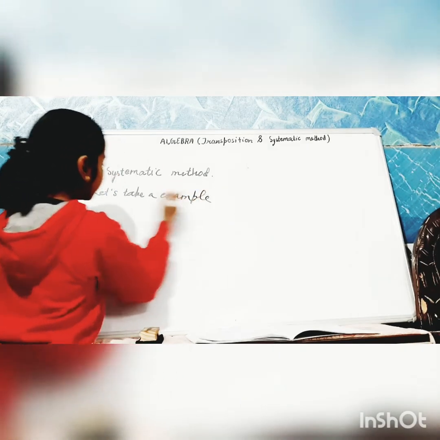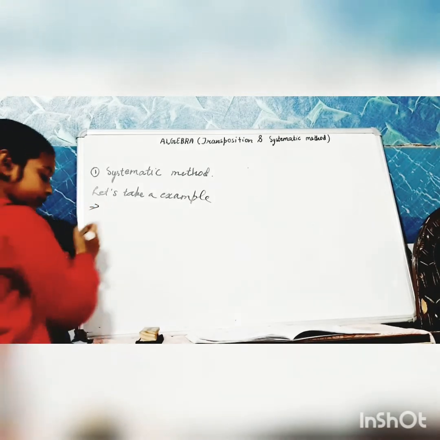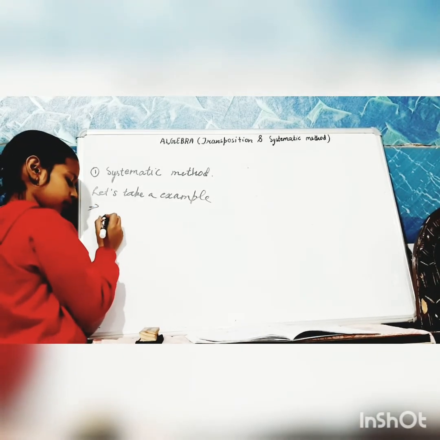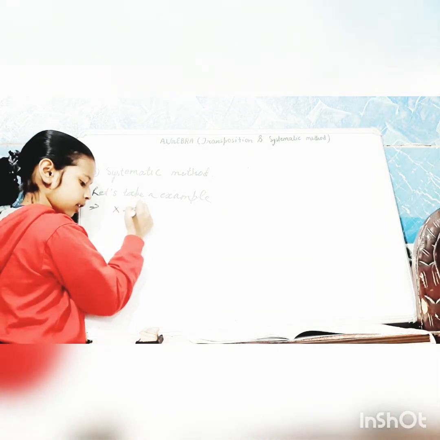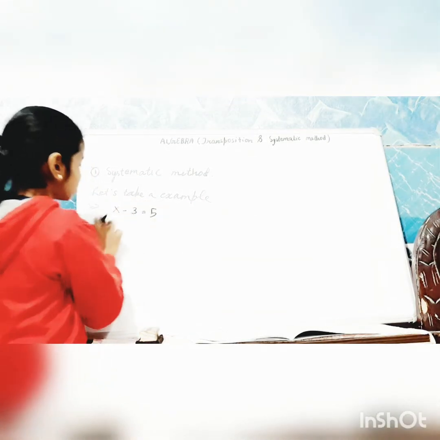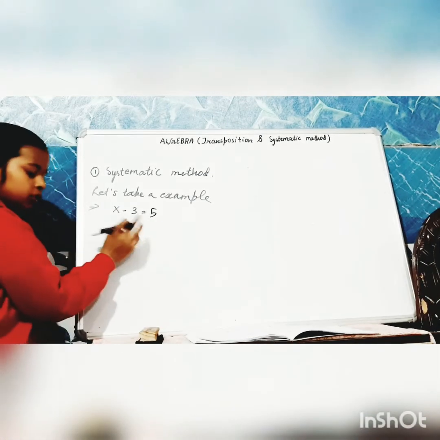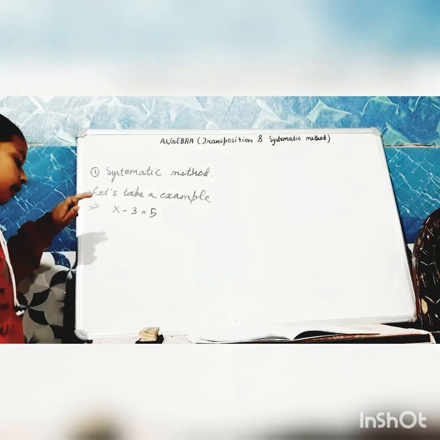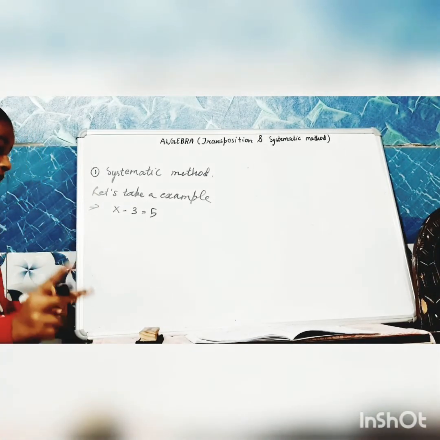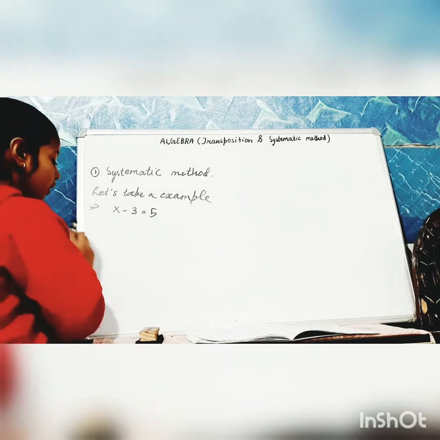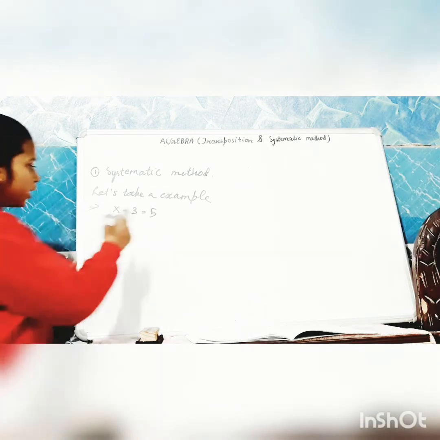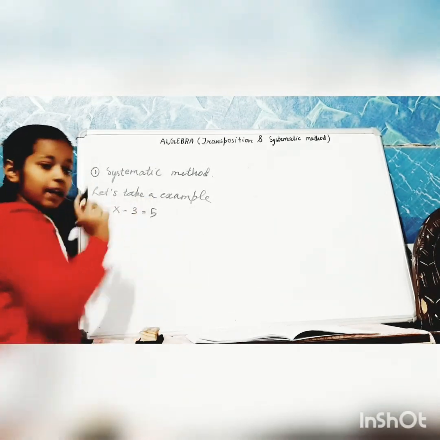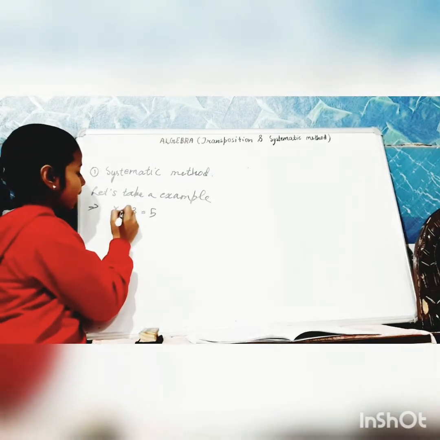Okay, I have an example that we have the equation x minus 3 is equals to 5. So, for solving this equation, we have two rules. So, the first rule is we have to add the same number to both the sides because it's minus.